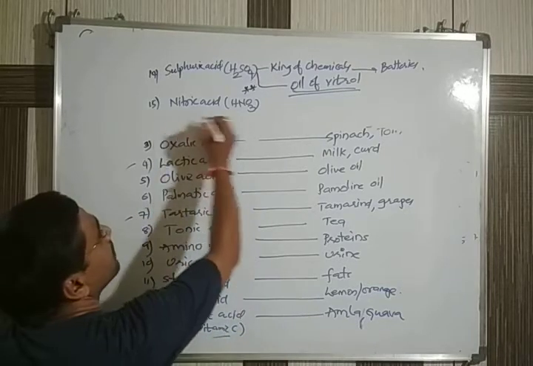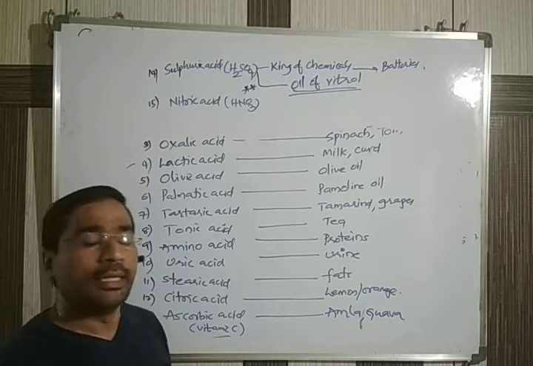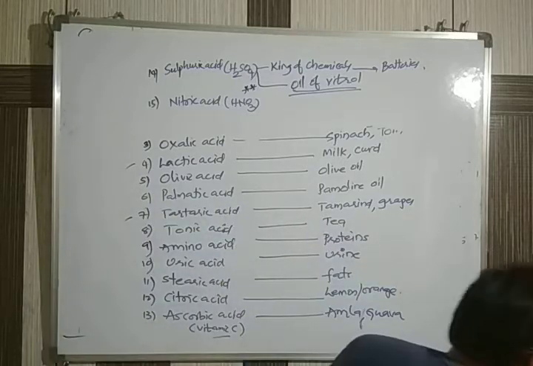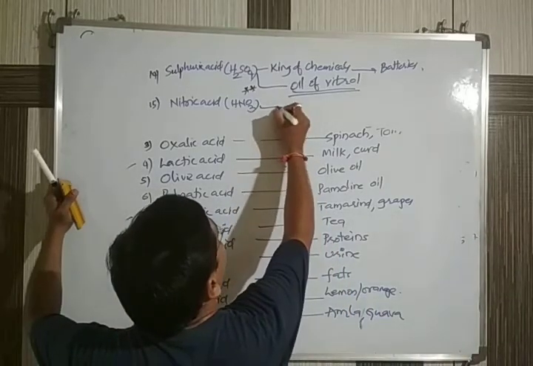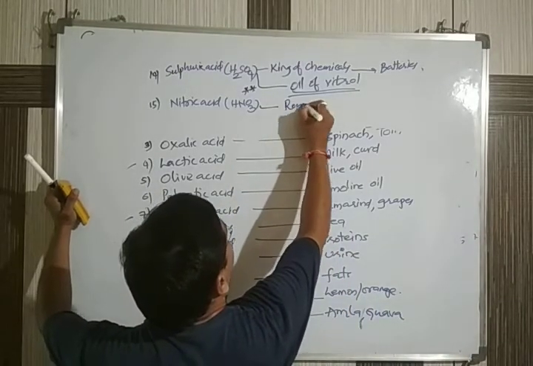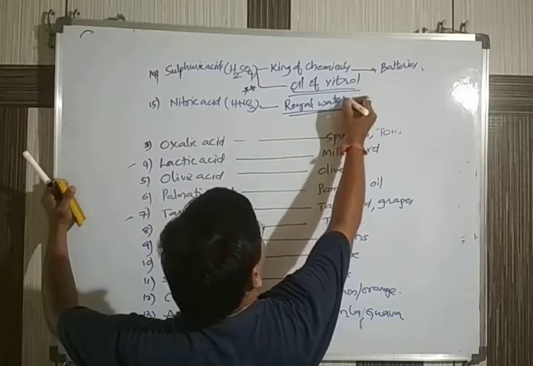Next, we come across nitric acid. Its formula is HNO3. Nitric acid is also used in different ways. It is commonly called by the name royal water. It has a common name.